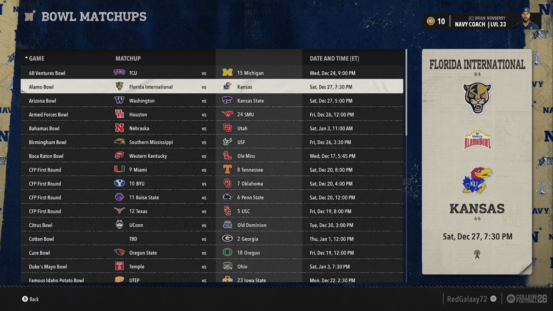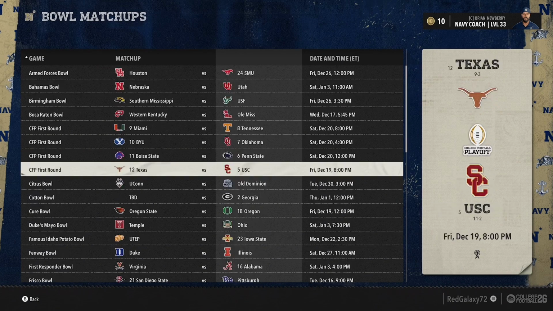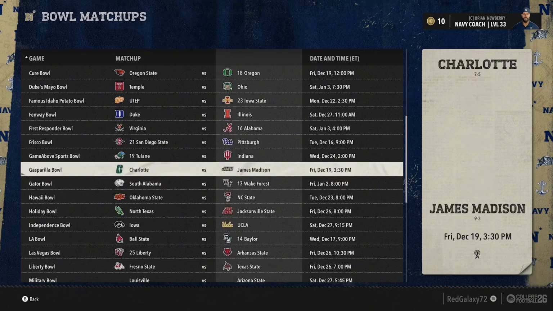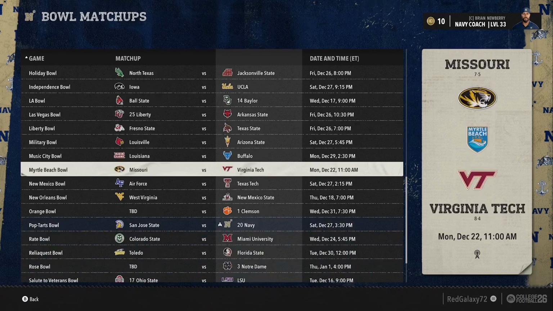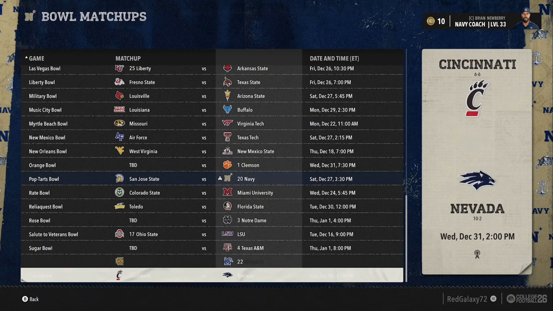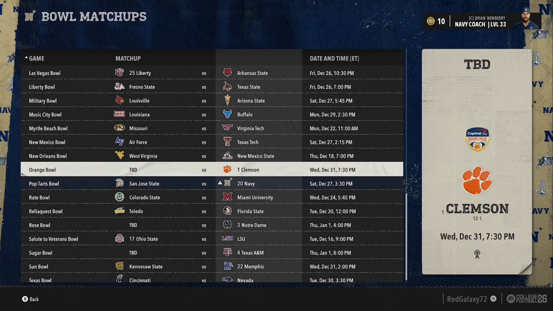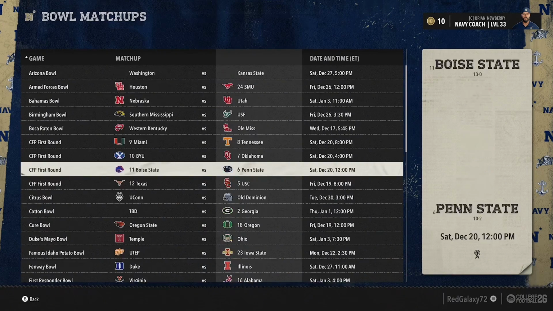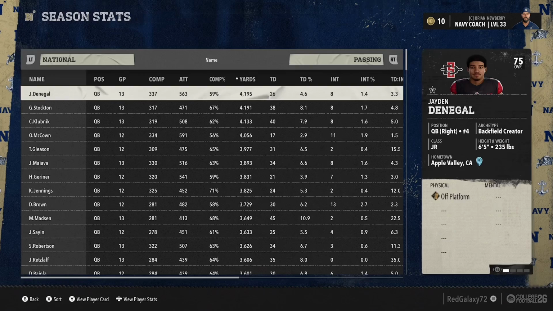But here are all the bowl matchups and whatnot. If you see your team here, shout out them. I know I don't see my team here yet. No, we probably didn't make a bowl game. Yeah, no, we did not. Yeah. We're never making a bowl game, even though we are now 8-0 in real life. We just beat Syracuse. So if you know who that is, shout out to you.